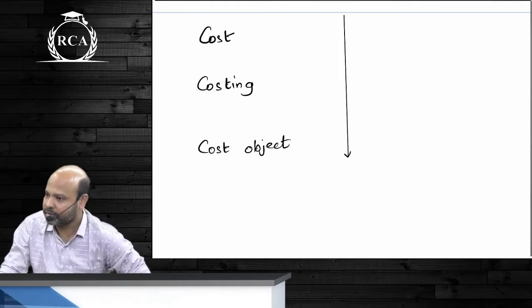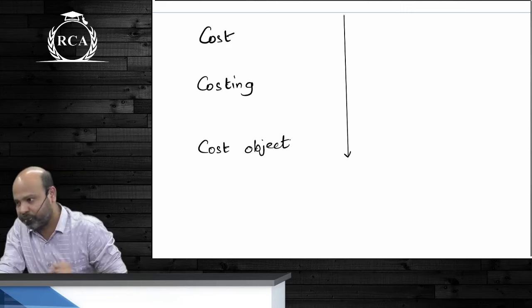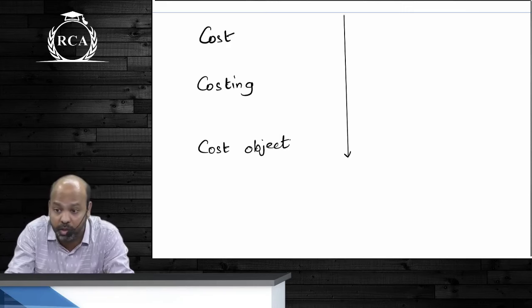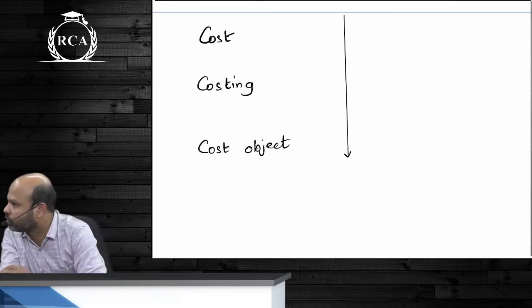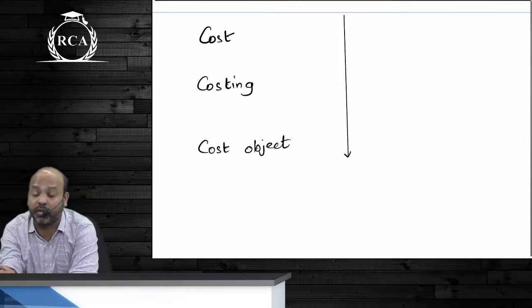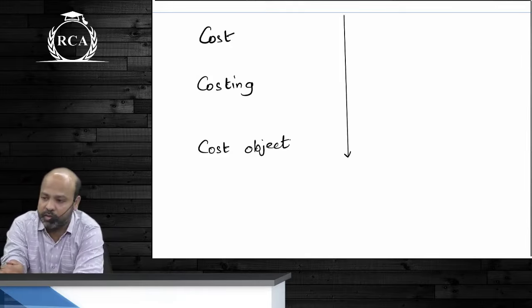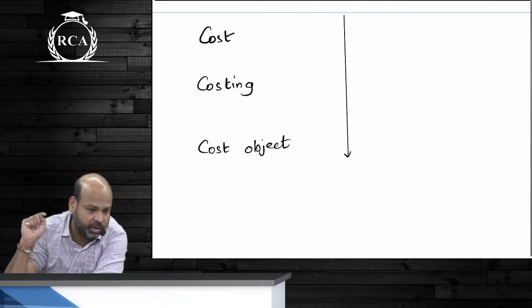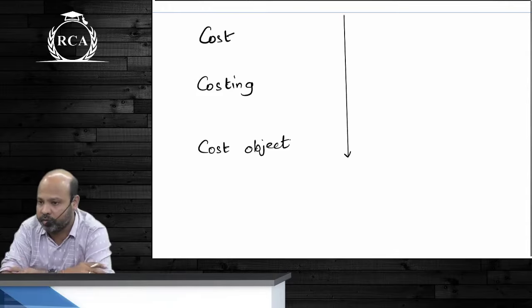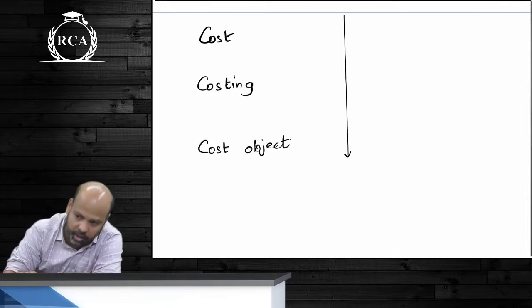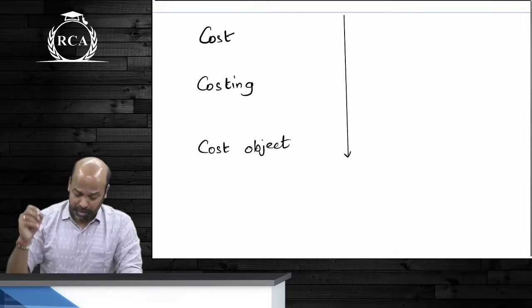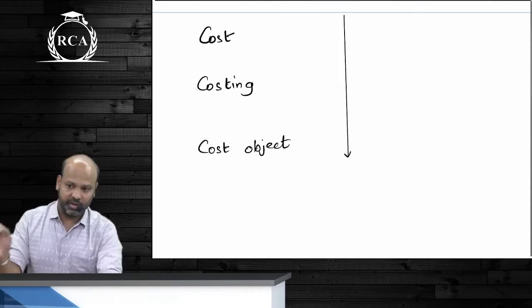Understood? When an entity is facing profit pressures, guys, or they're incurring losses, this is where organizations start thinking about cost reduction, cost control. When they are making profits, when everything is going well as such, none of the entities concentrate on cost reduction, cost control. If they start concentrating on cost reduction, cost control at the time of making good amount of profits only, guys, then they never have to worry about losses. This is practically applicable for every single industry out there. Now, understood what is costing? Costing is ascertainment of cost.